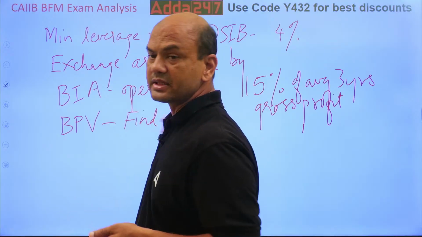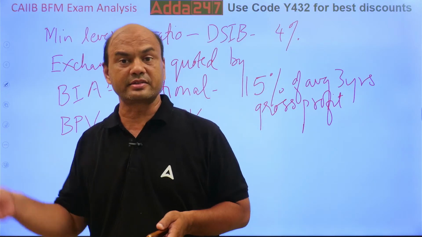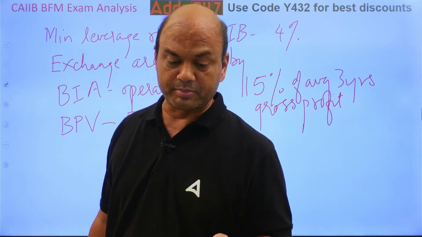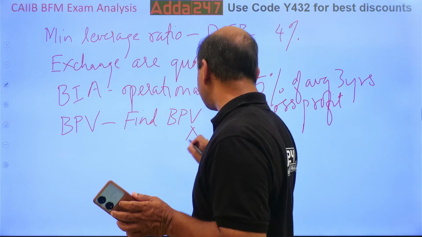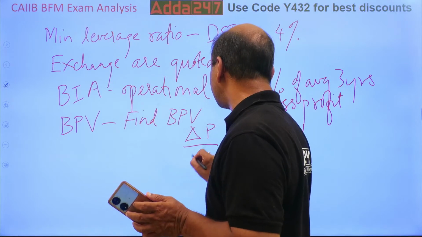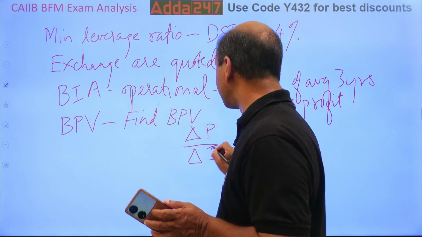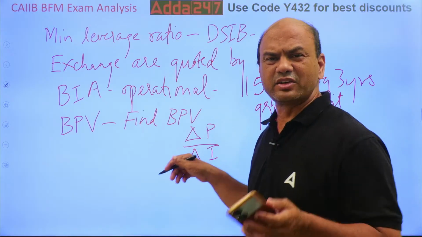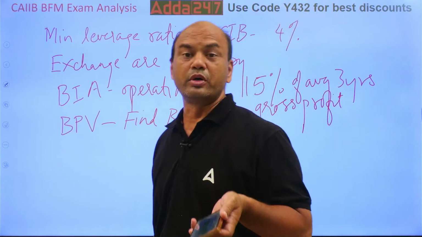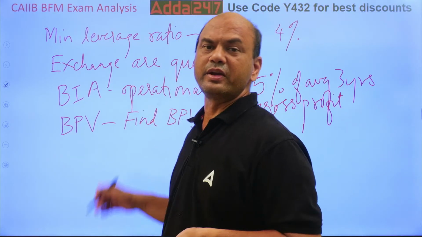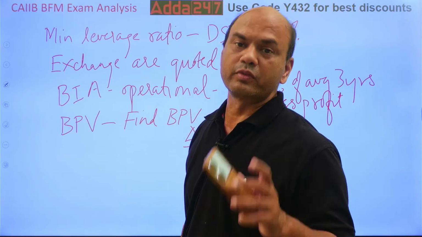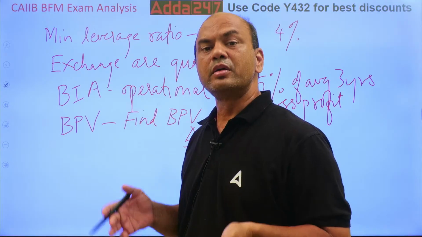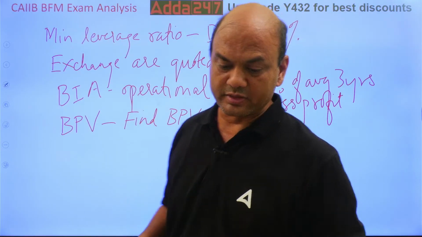Kindly note this, everyone: change in price, delta P, upon delta i. It is the same as modified duration. Only modified duration is for 1%, BPV is for 0.01%. That is the only difference.